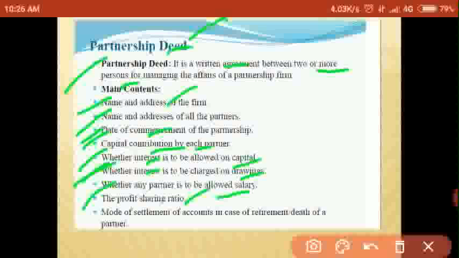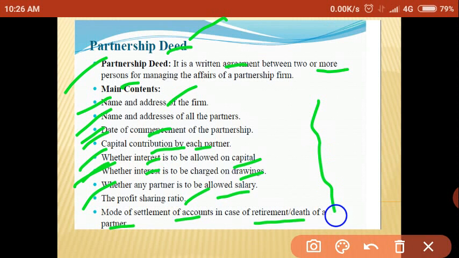Mode of settlement of account in case of retirement or death of partners. If a partner retires, or if one partner dies in the business, in such a case, what is the settlement of accounts? This we have to mention in the partnership deed. So these are called the contents of partnership deed.